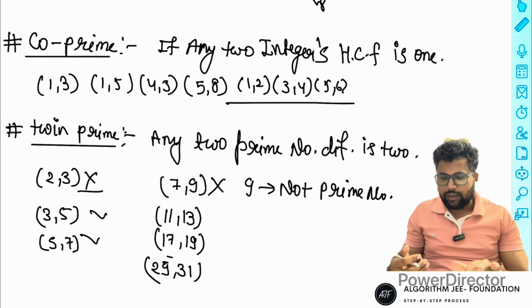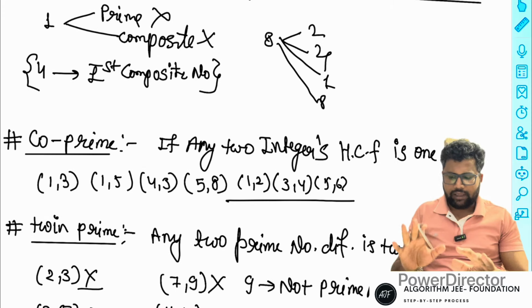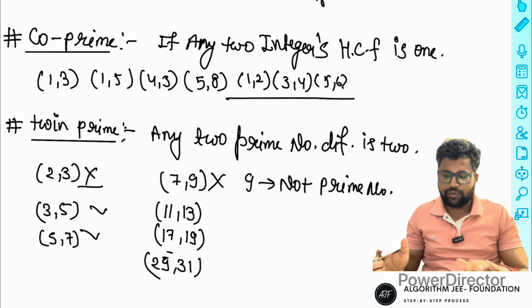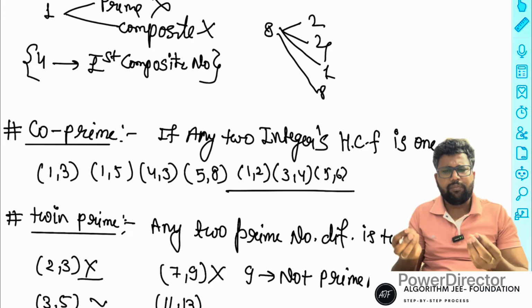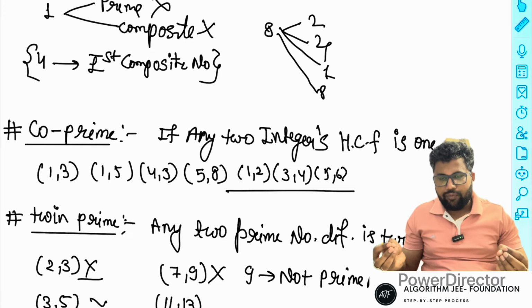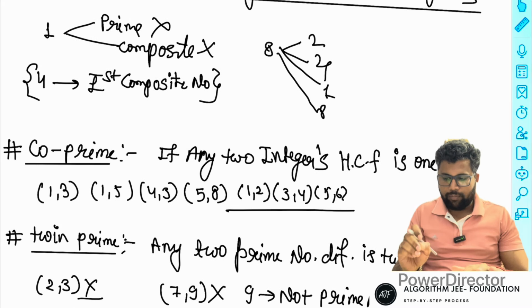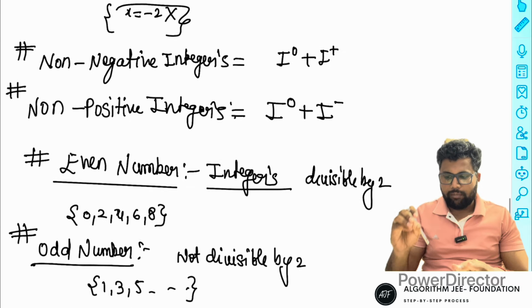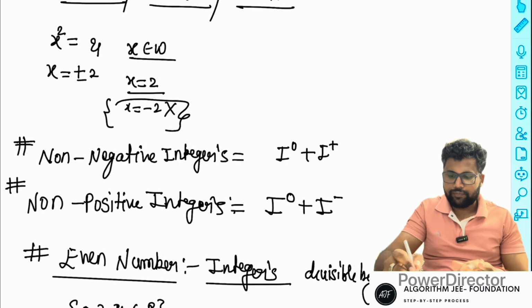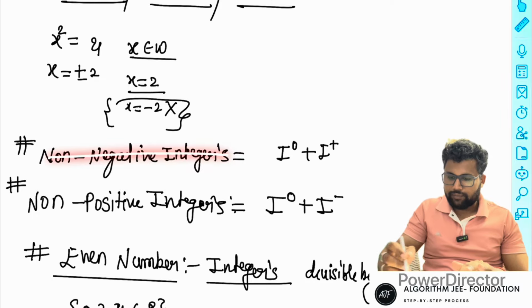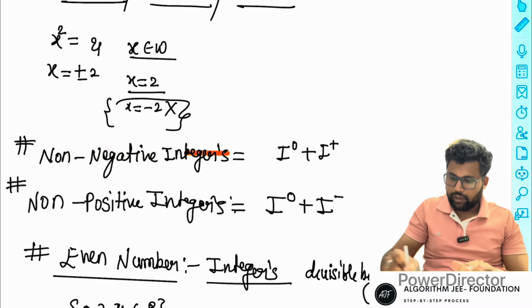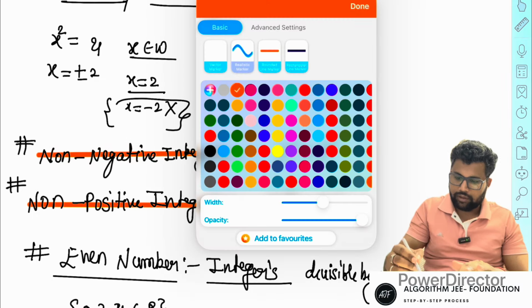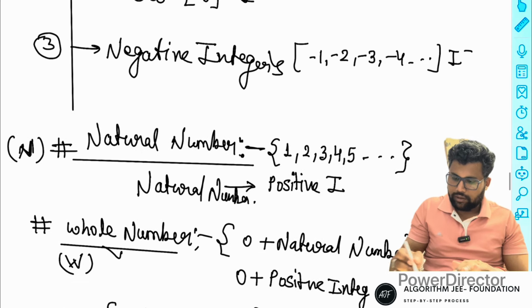Okay. So now I think we have covered all of number systems, all possibilities. Twin prime is complete, co-prime numbers are very basic and in depth: co-prime, twin prime, composite numbers, prime numbers, odd numbers, even numbers, negative integers, positive integers, all the things are completed. So I think there is no need for others.